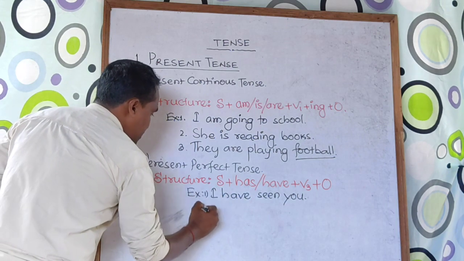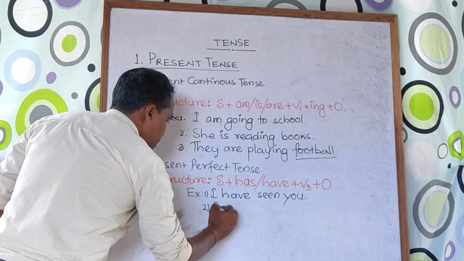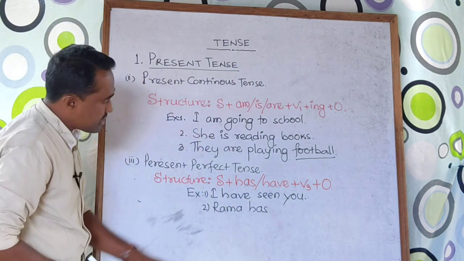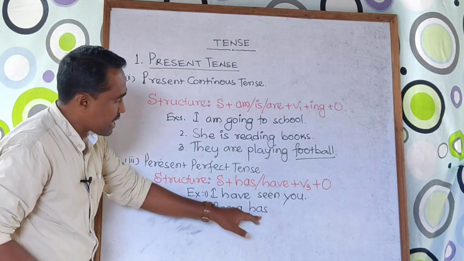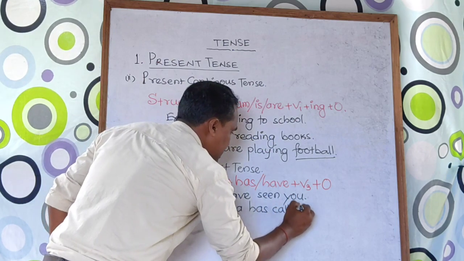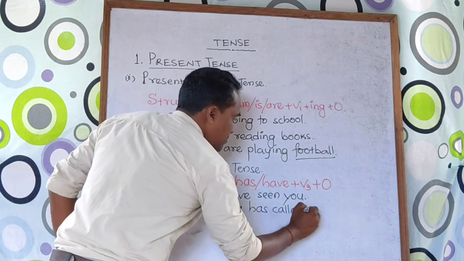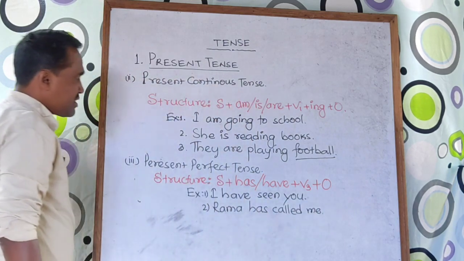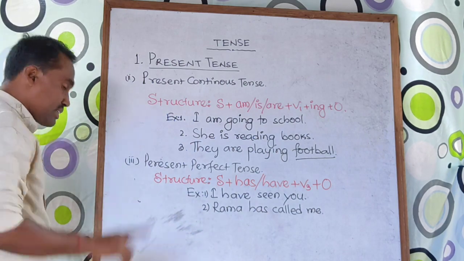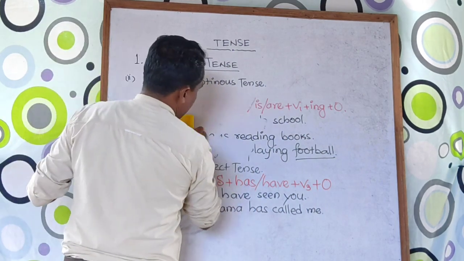If I take one more example, look at the example here. Rama has. Why has here? Because Rama is singular number, use has. Rama has called. C-A-L-L-E-D. V3 form of call is called. Rama has called me. This is the object. So this is the way present perfect tense. The last one, in fact in present tense, that is present perfect continuous tense.